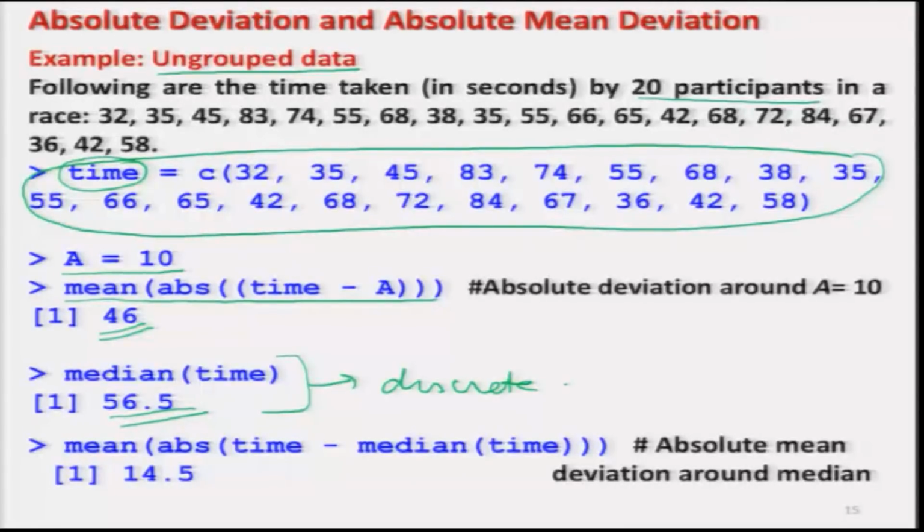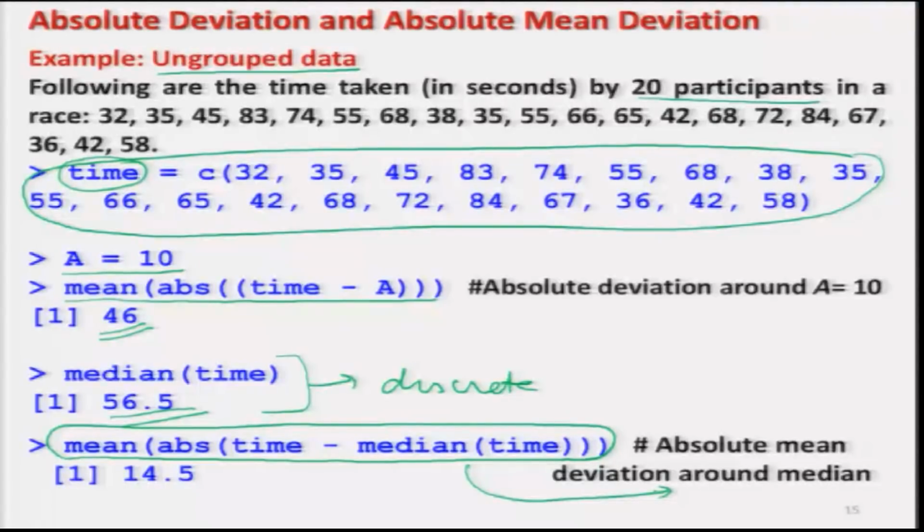So, you can use this command directly inside the command, and here I am trying to compute the absolute value of these deviations of time from the median, and then I am trying to find out the mean. So, this is giving me the value of absolute mean deviation around median. So, this value comes out to be here 14.5.